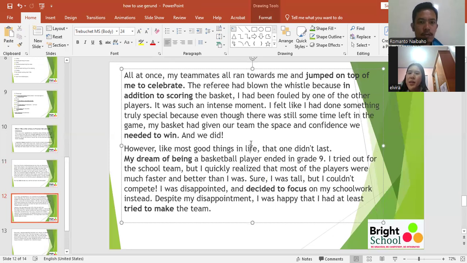All at once, my teammates all ran towards me and jumped on top of me to celebrate. The referee had blown the whistle because, in addition to scoring the basket, I had been told by one of the other players. It was such an intense moment. I felt like I had done something truly special because even though there was still some time left in the game, my basket had given our team the space and confidence we needed to win, and we did.